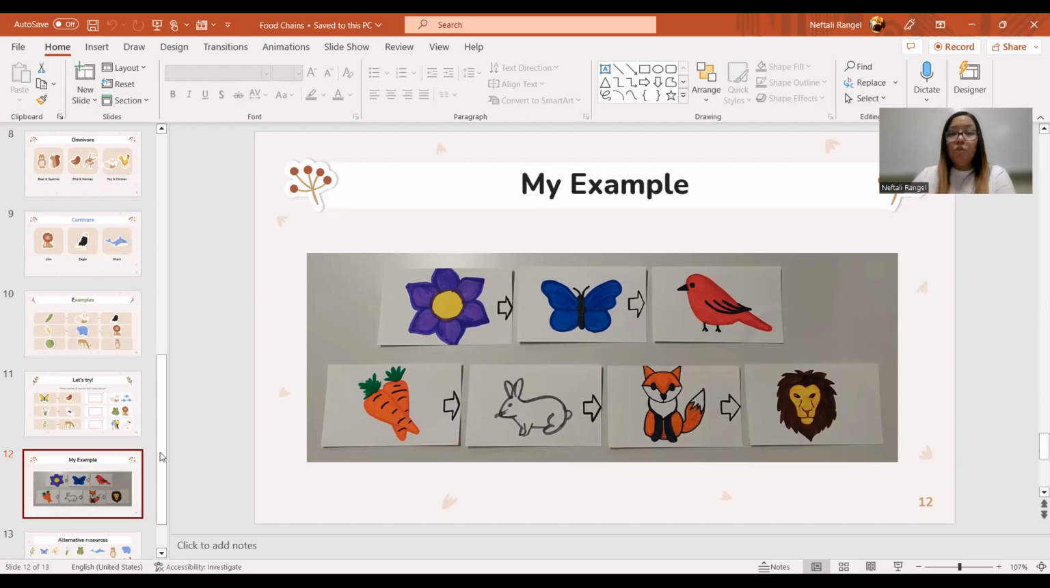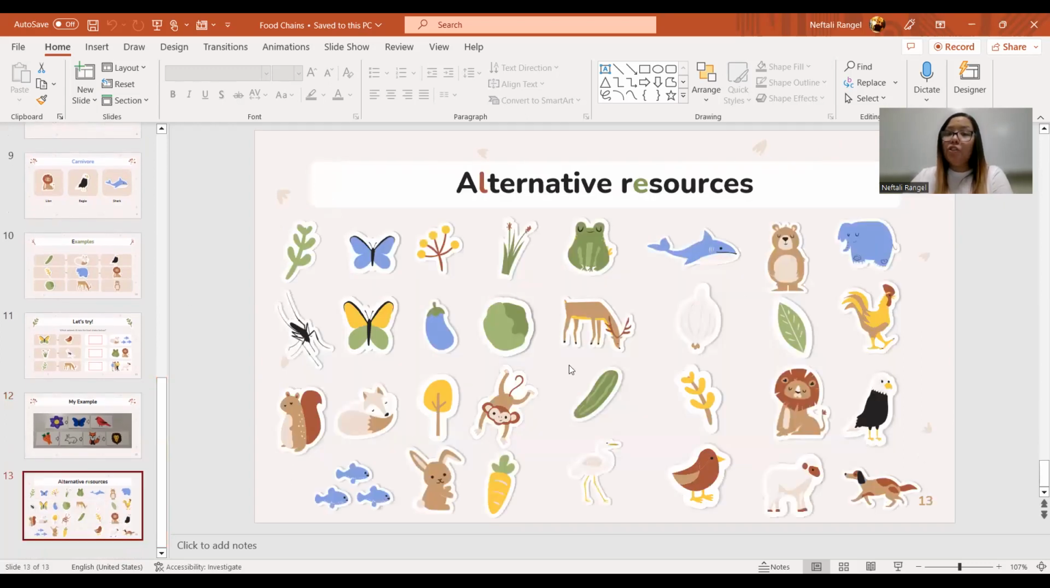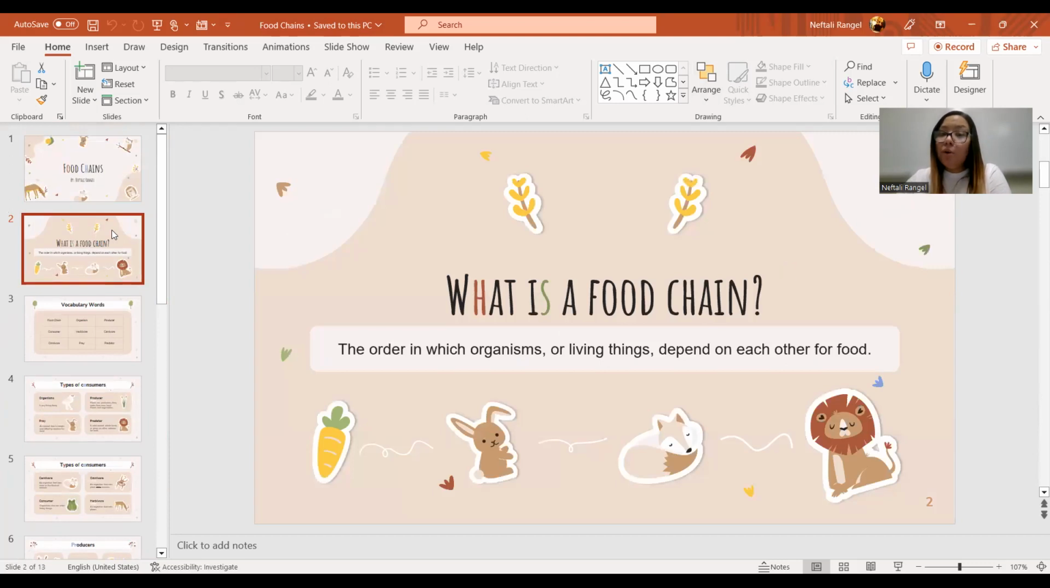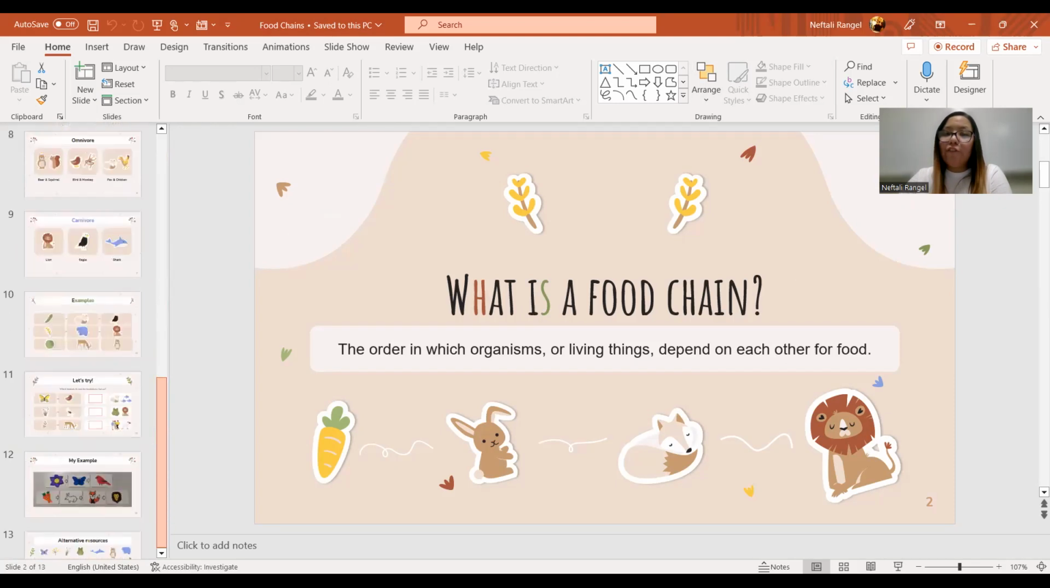I am going to leave up here some pictures to maybe give you some ideas of any animals or any producers that you might want to use. But we are going to go back to our desks and work on this individually. But let's not forget that food chains are the order in which organisms or living things depend on each other for food.